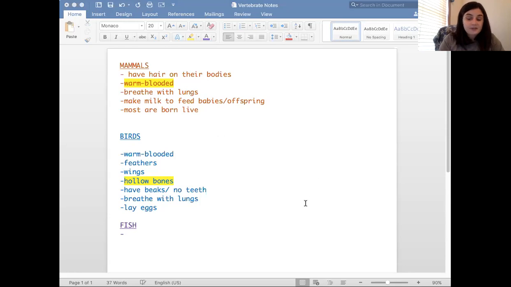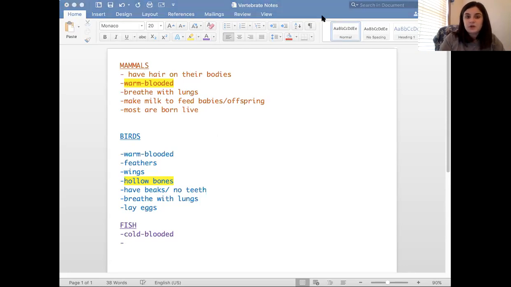Fish. They have backbones, right? Because they're vertebrates. Ooh, they're cold-blooded. The body temperature of cold-blooded animals changes with the temperature of the air or water around their body. Cold-blooded. All right. What else?